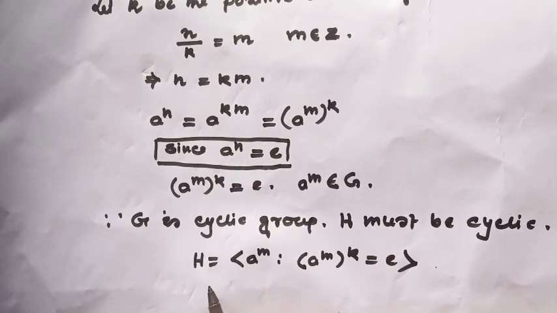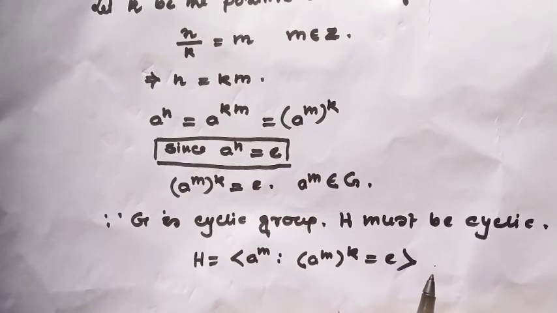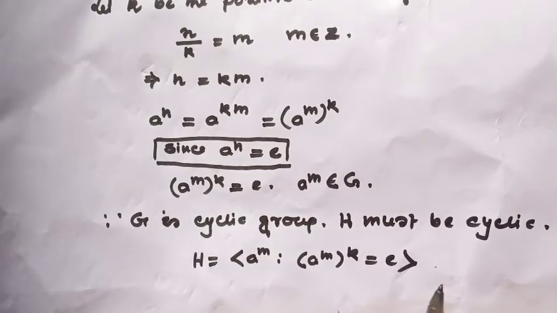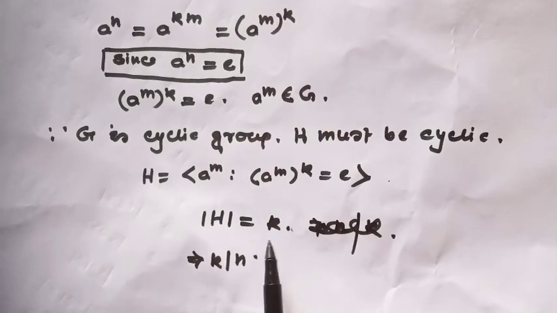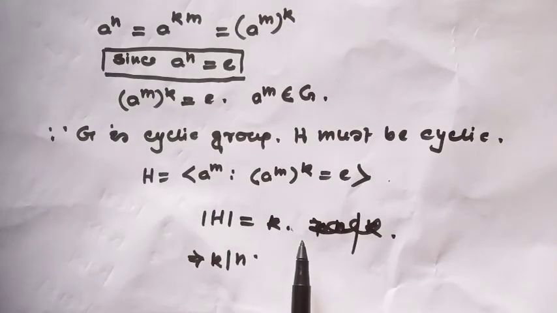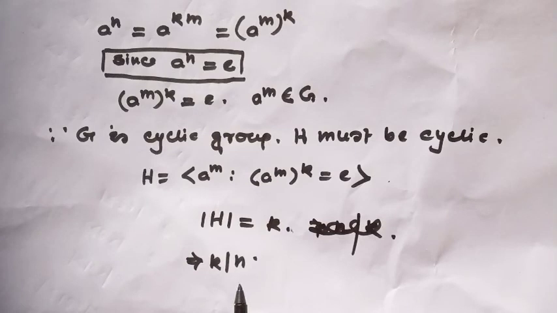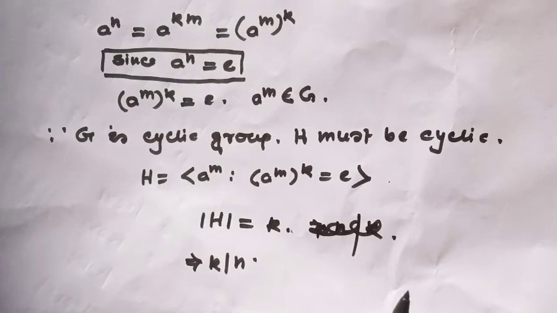And we can construct a subgroup as the cyclic subgroup generated by a to the power m, where (a to the power m) to the power k equals identity. Okay? Well, here the order of a is equal to k. That means the order of a divides the order of the group. And our proof is done.